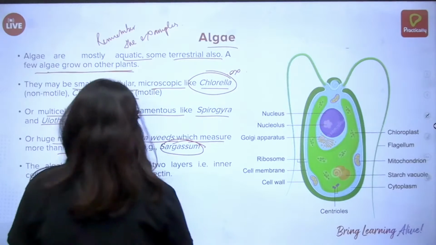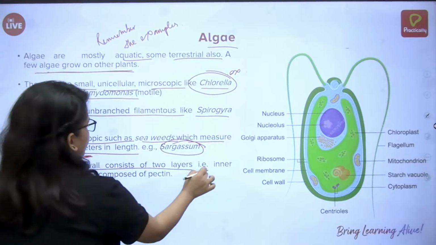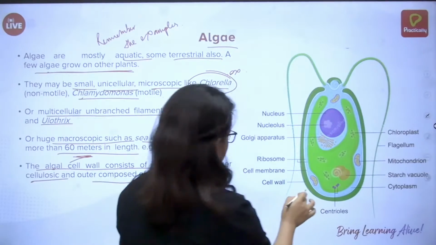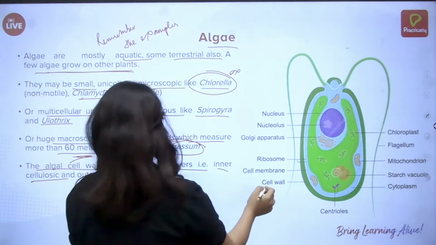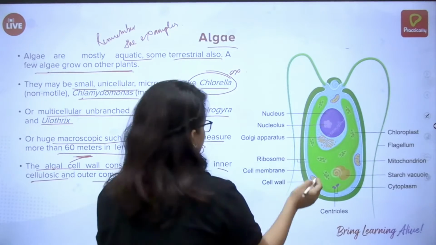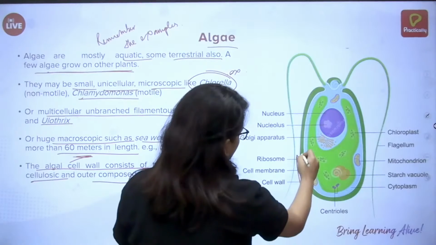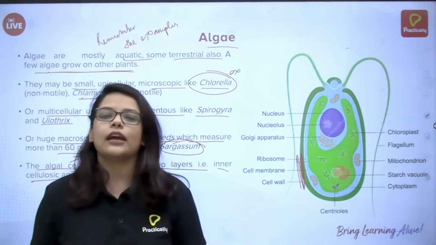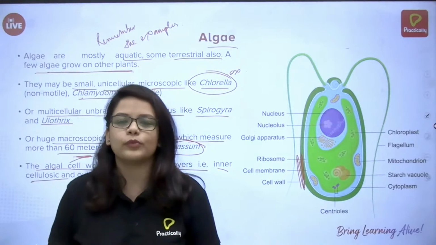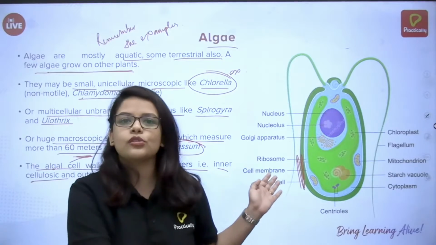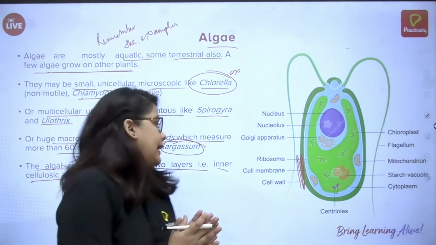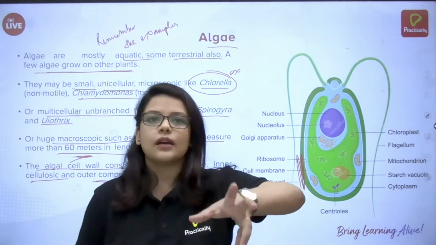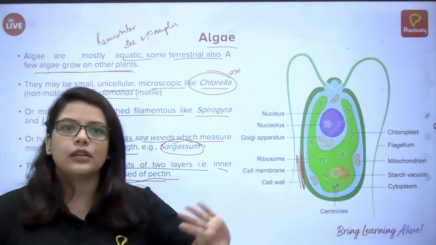Next, the algal cell wall consists of 2 layers, inner cellulosic and outer composed of pectin. In this picture you will find the algal cell wall, with an inner wall and an outer wall. Inner is cellulosic. Since it's a plant, what is the special characteristic of the cell wall? Cellulose. Similarly, in algae also it is cellulose. The outer is composed of pectin, which also gives some support, but the main one here is cellulose.